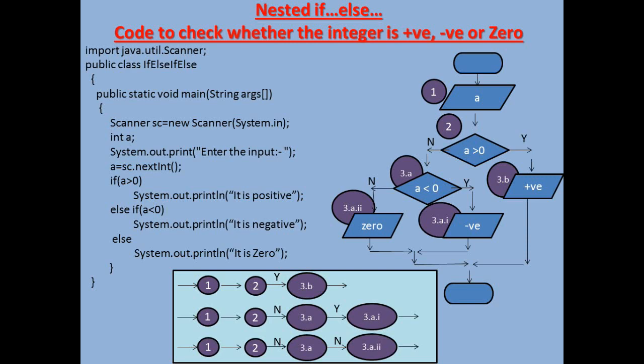And here you can see there are 3 pathways also we can notice. One is 1, 2, and if 2 says yes, we go to 3b and then terminate. And here 1, 2, if 2 says no, we go to 3a. Now from 3a there are 2 more branches coming out. Either it is yes, and if it is yes, it goes to 3a1, and if it is no, we go to 1, 2, no, then 3a, again no, then it is 3a2. So let us see how the code executes.